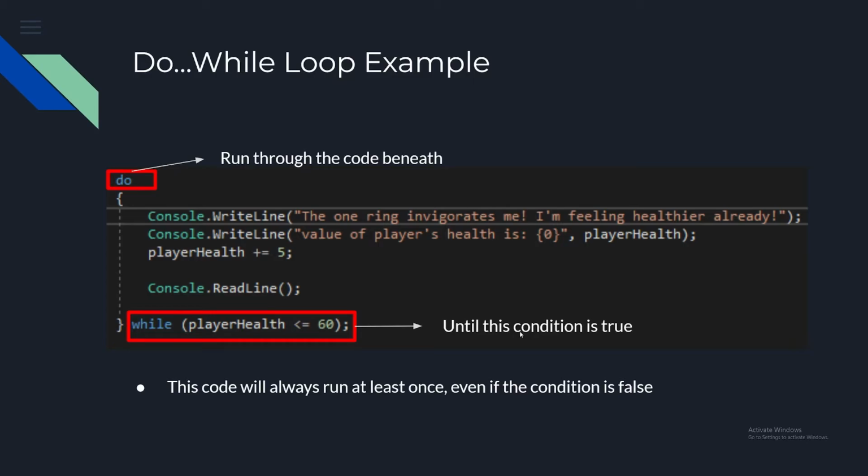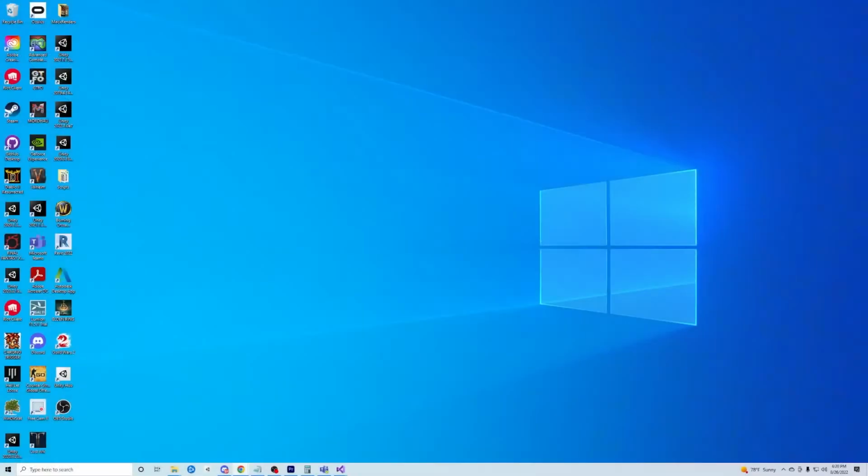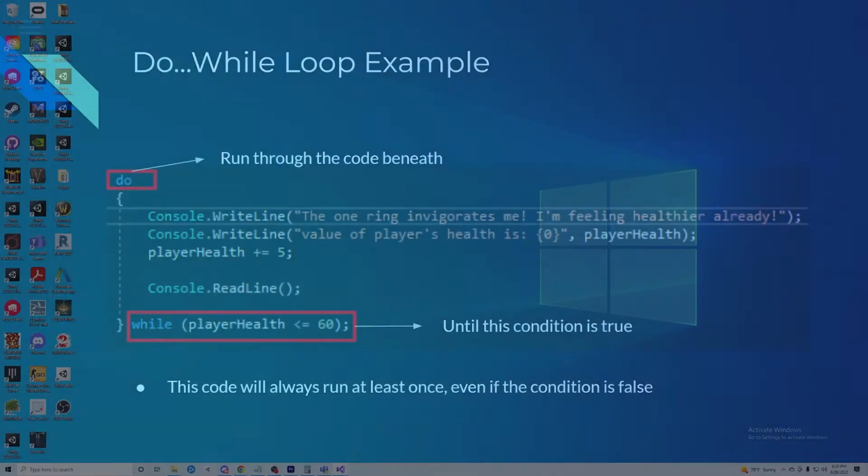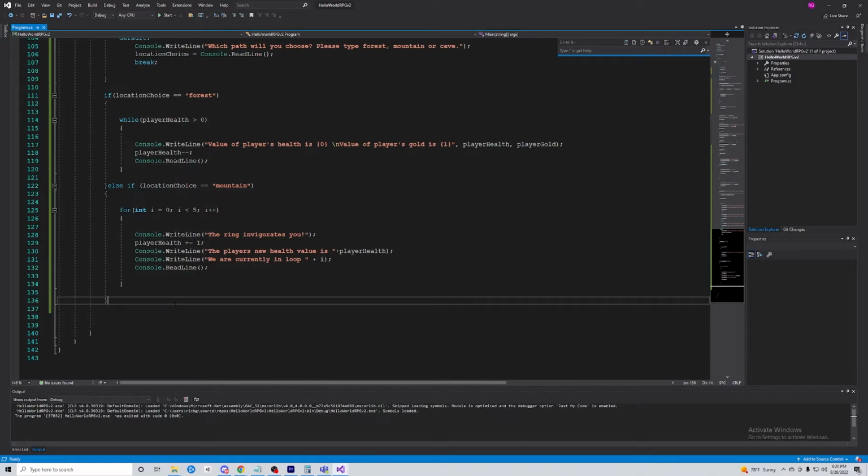So this is an example of the do while loop. Here, we'll go ahead and write this out in code using the same kind of structure where we'll do location choice and we'll set that equal to cave.